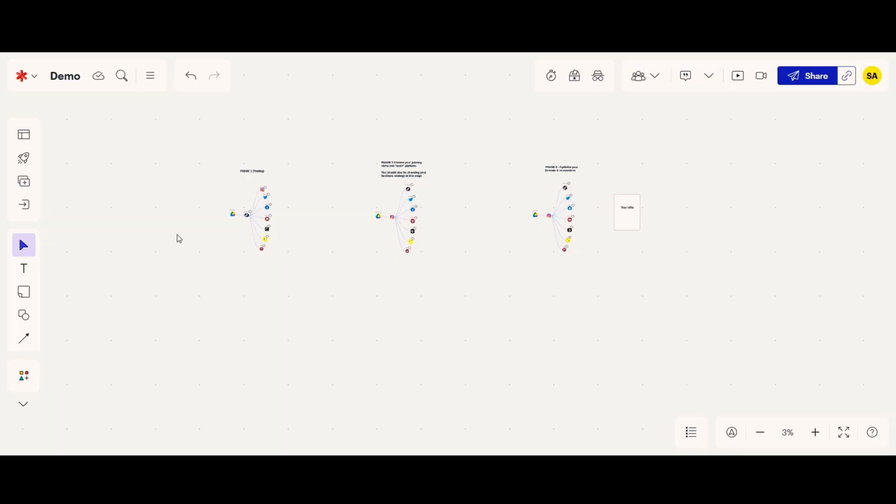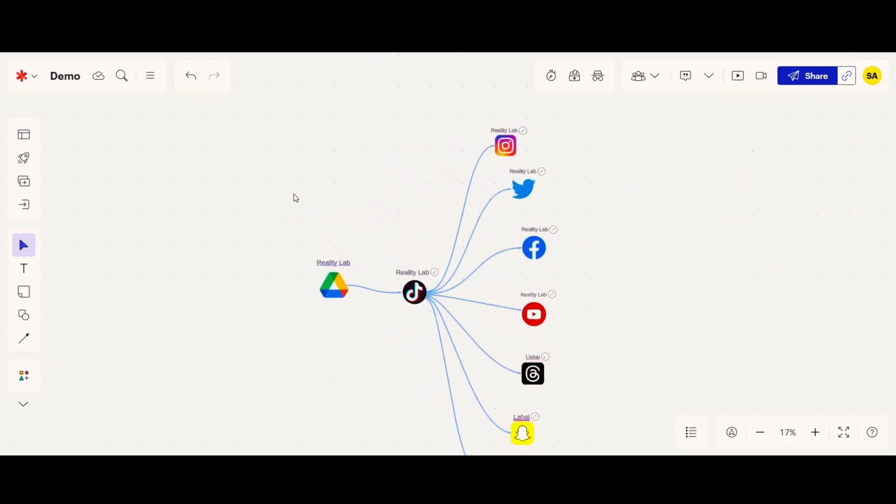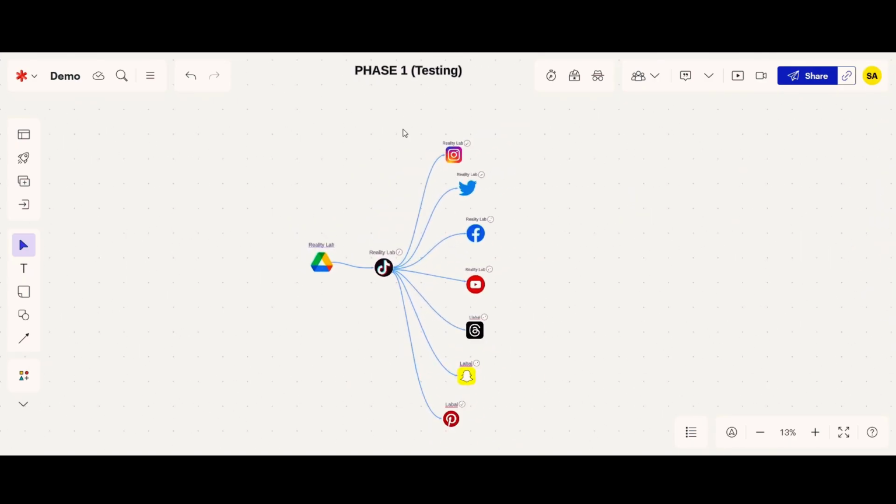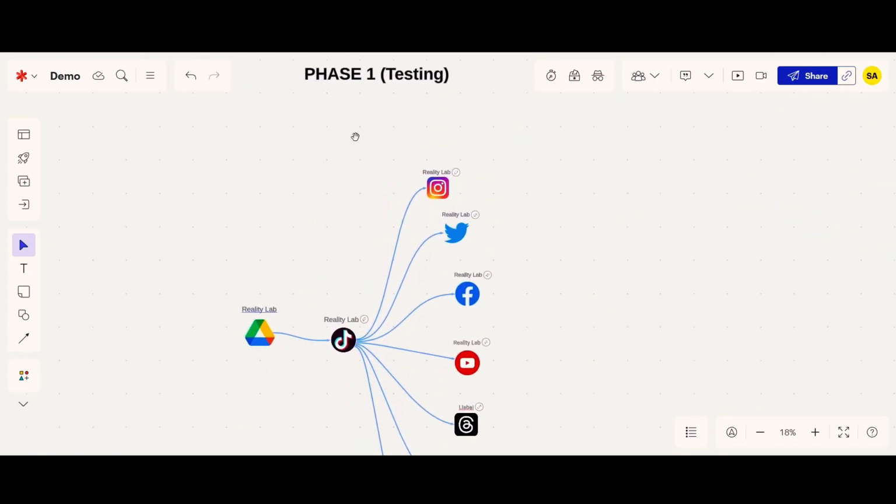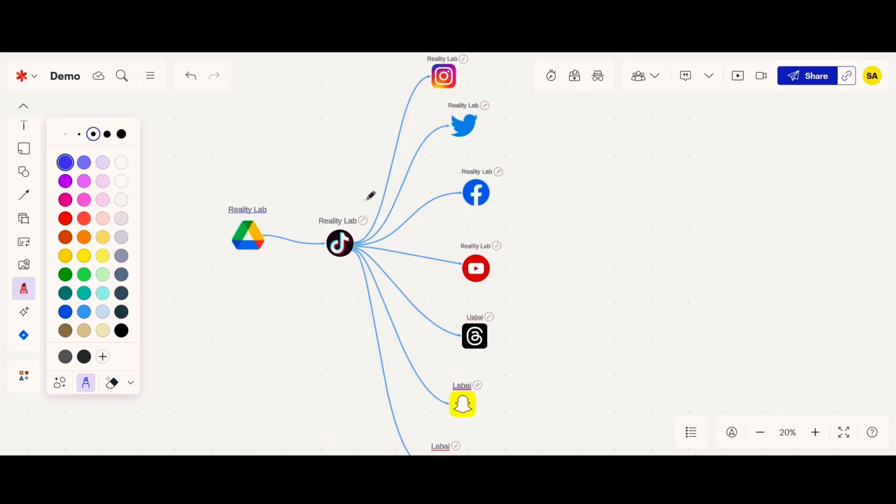And so the way that I would go about this is basically exactly what she is saying there. I would start out in a testing phase here. And so the testing phase would look something like this, where I have a Google Drive folder right here, and I would either be posting my videos directly into this Google Drive folder.